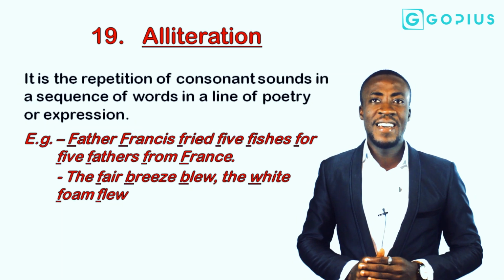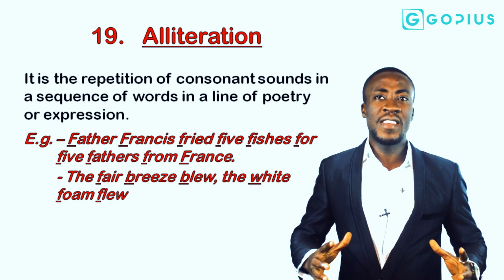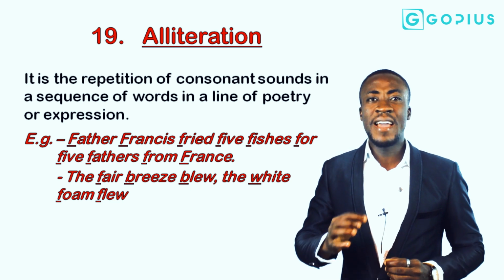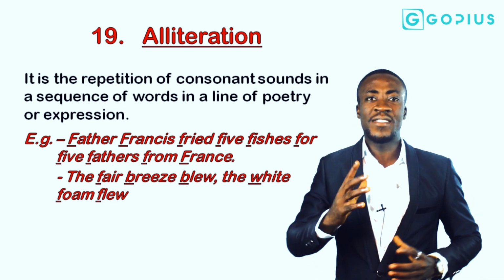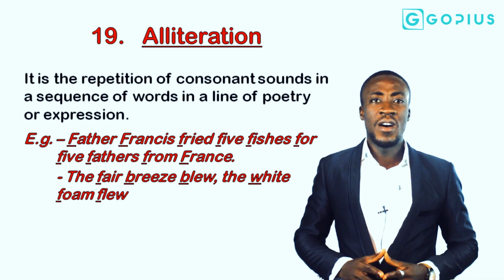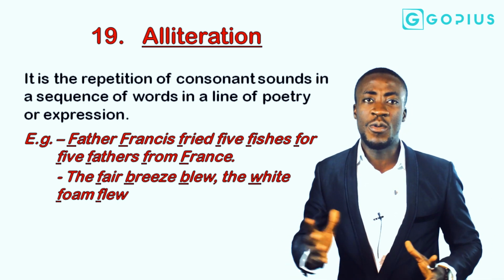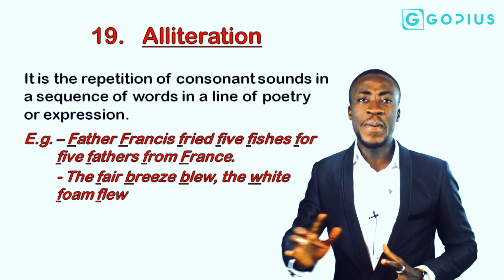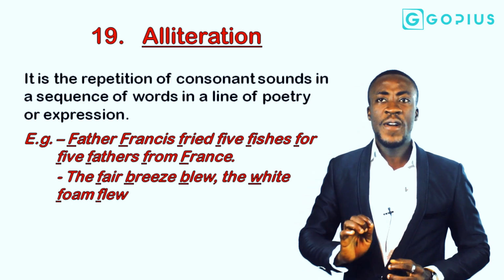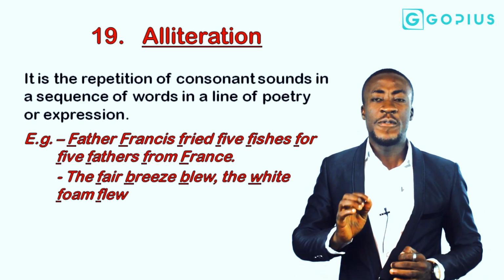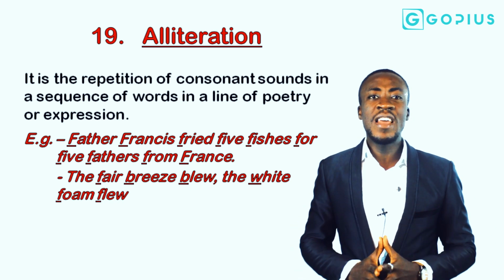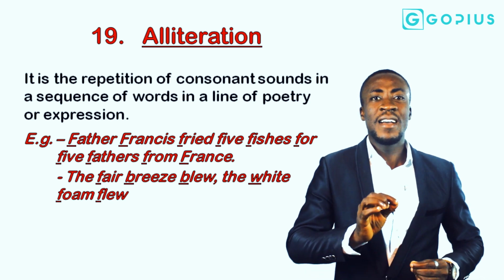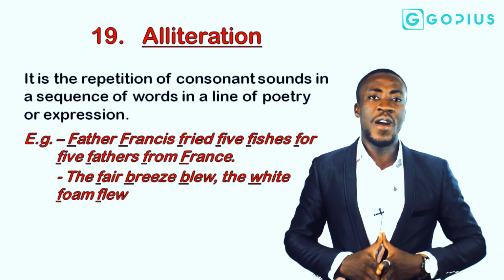Alliteration is the next. This is the repetition of consonant sounds in a sequence of words in a line of poetry or expression. Now this is a direct contrast to assonance. In assonance, do not forget that vowel sounds are repeated. But in alliteration, you see consonant sounds appearing in a sequence. Father Francis fried five fishes for five fathers from France. You can see the consonant, that is the voiceless labiodental fricative, being highlighted in every one of the words.